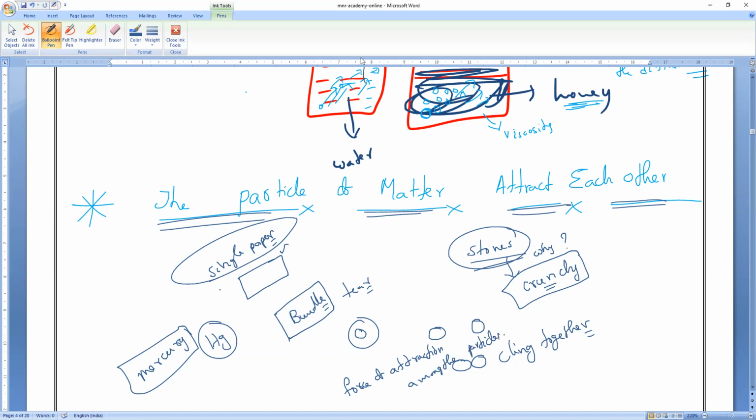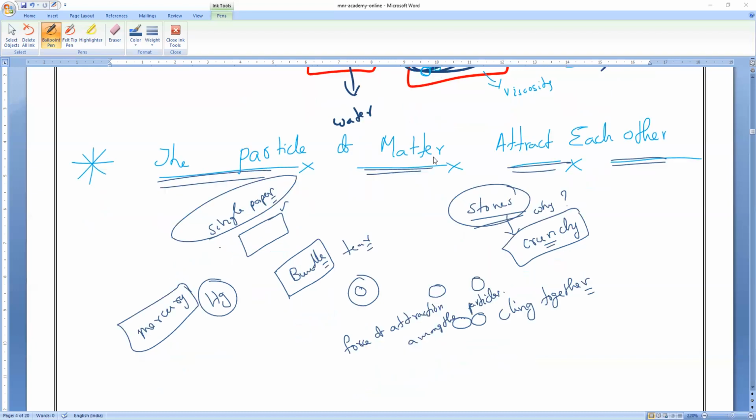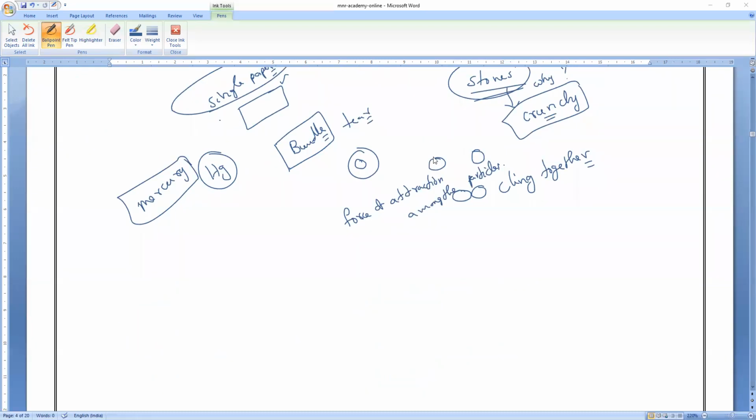Among the particles. So that is the reason. We call this the interparticle force of attraction, or the force of cohesion. What do we call it, all of you? Force of cohesion. I will teach you that.